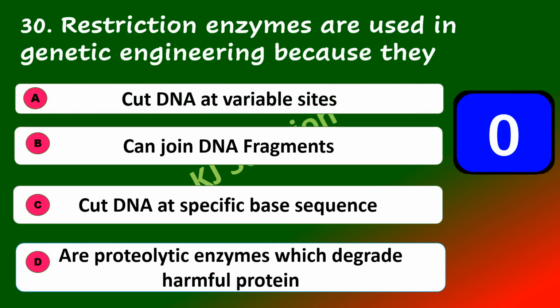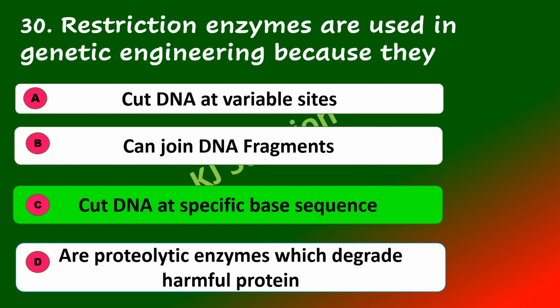Next question. Restriction enzymes are used in genetic engineering because they cut DNA at variable sites, they can join DNA fragments, they cut DNA at specific base sequence, they are proteolytic enzymes which degrade harmful proteins. Restriction enzymes are used in genetic engineering because they cut DNA at specific base sequences.